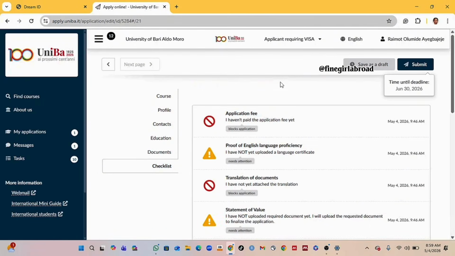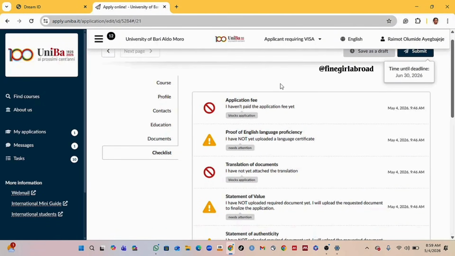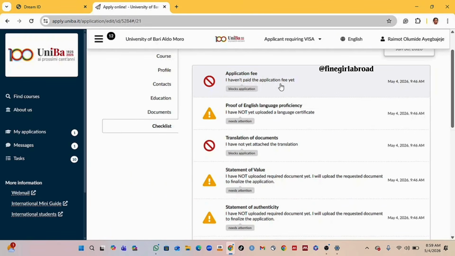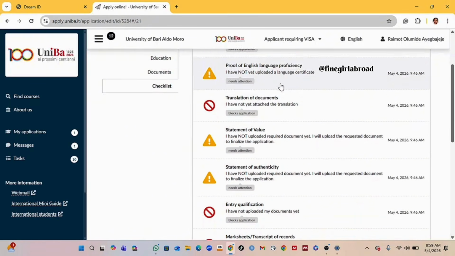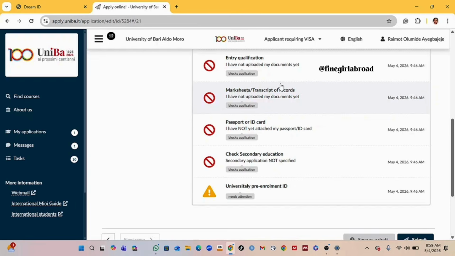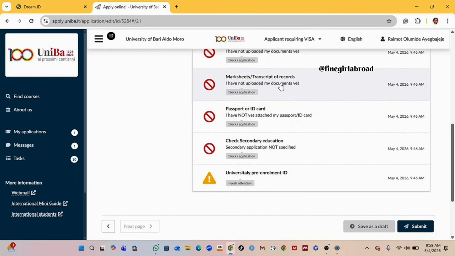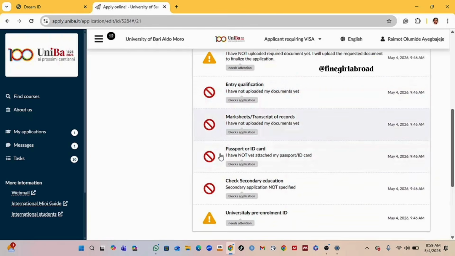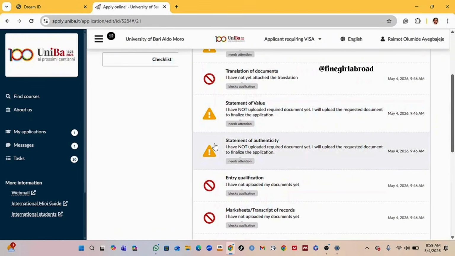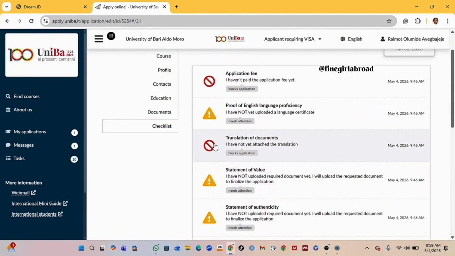It takes us to this checklist section. So here these are the documents that you have to upload for you to be able to submit the application. So your application fee, proof of language proficiency, translation of document, statement of value, statement of authenticity, entry qualification, mark sheets or transcript of record, your secondary school certificate, then pre-enrollment ID. You see these ones that are marked in red, they will block your application, which means that if you don't input them, you cannot submit this application. But this one that are marked in yellow, they can wait till after admission and you submit them later.